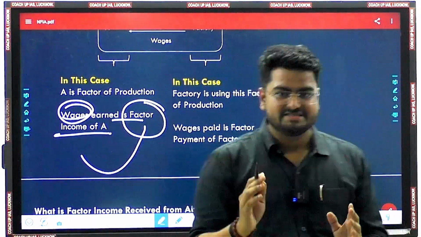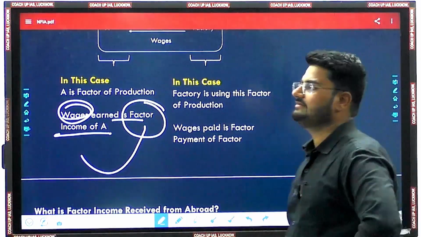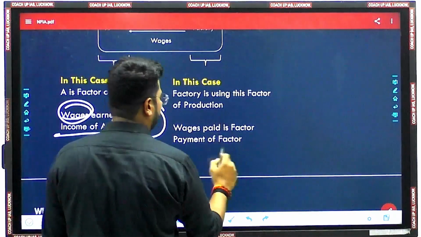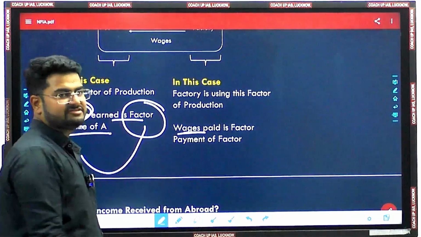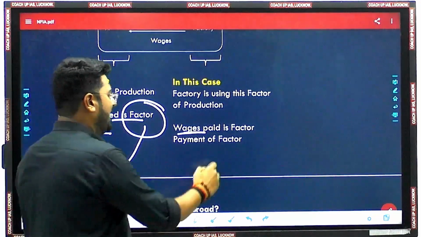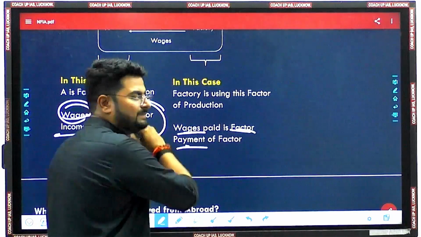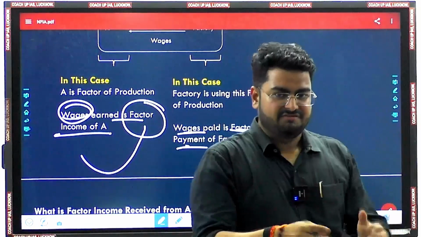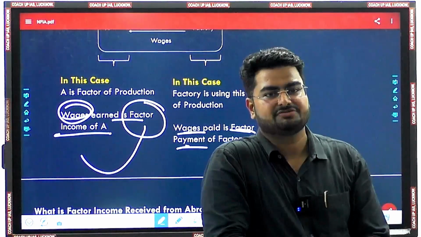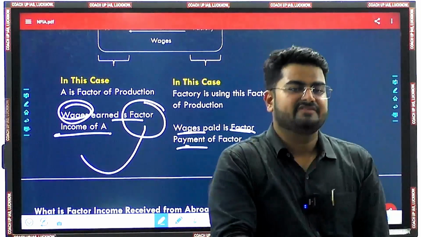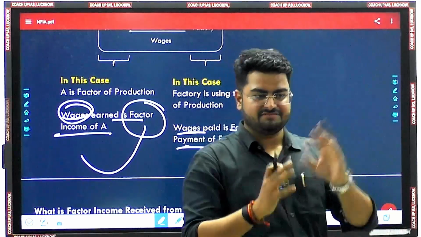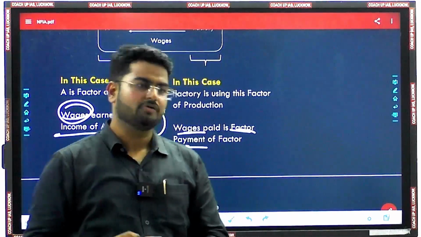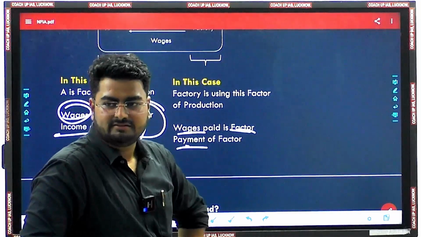So the wages earned by A in this case are factor income, and the payment which the factory provides to A is the factor payment of the factory. Meaning when the enterprise gives out the payment, it is the factor payment, and when the factors of production receive that payment, it's factor income for them. Okay? Any issues with that? Getting it?